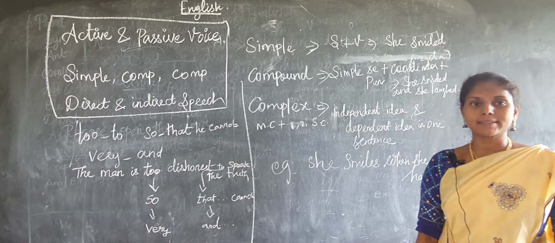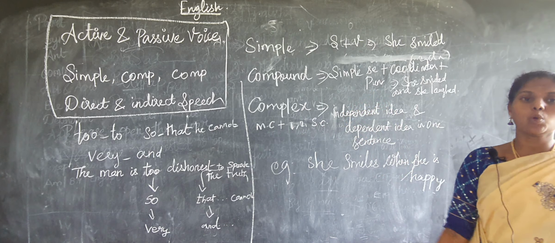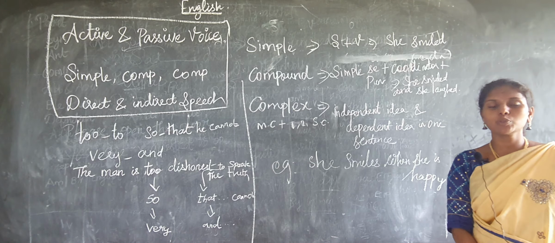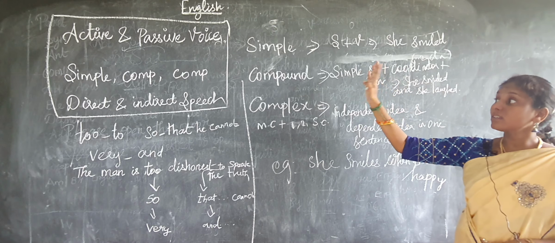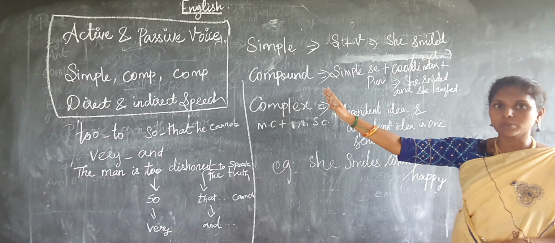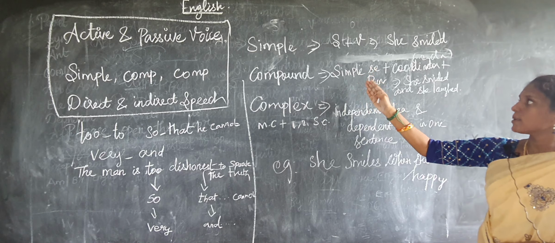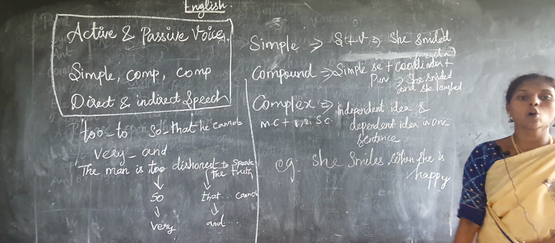Simple, compound, complex. So what is meant by simple? First of all we have to know the sentences. Simple sentence means in the sentence there is one subject and one verb. That's all. For example, she smiles. And the next thing is compound. In a compound sentence, what do we have? Simple sentence, coordinator or punctuation. So this we call a compound sentence.